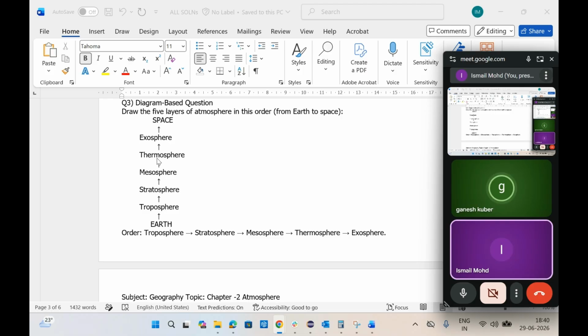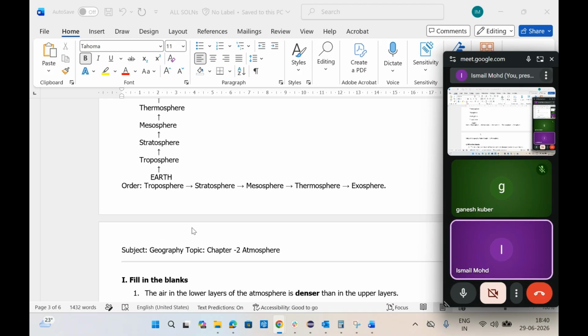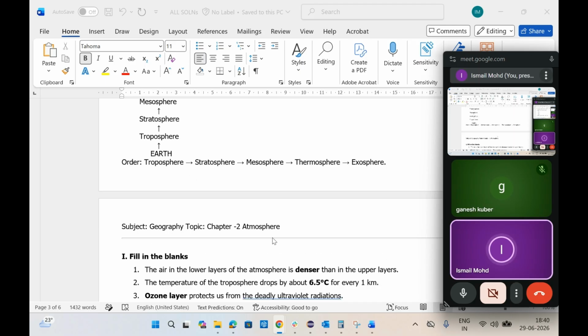Just remember that. The silly monkeys twirled endlessly means troposphere, stratosphere, mesosphere, thermosphere, and exosphere. And this is the order. So that completes the revision sheets.